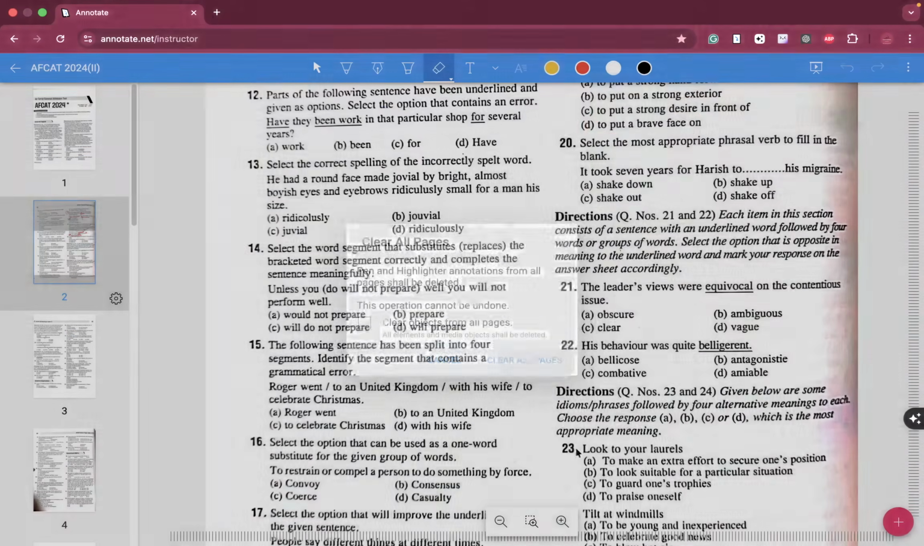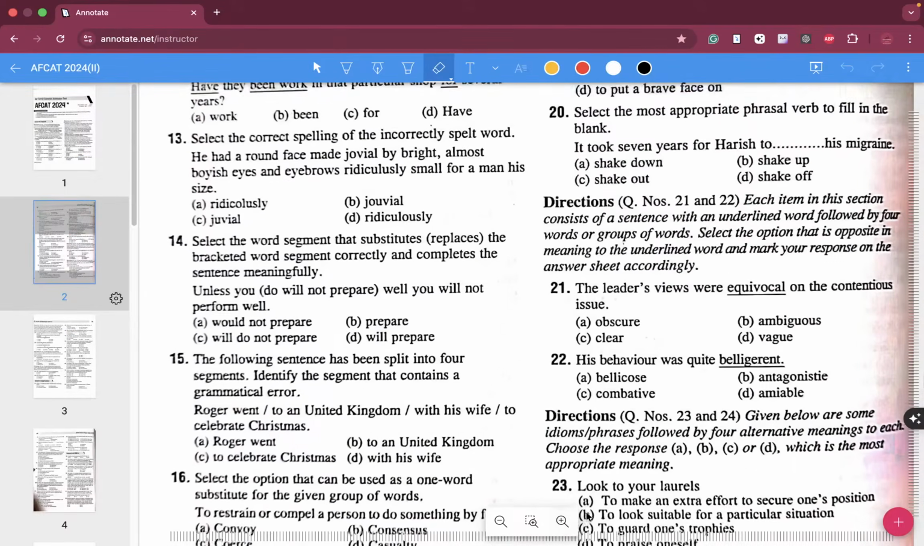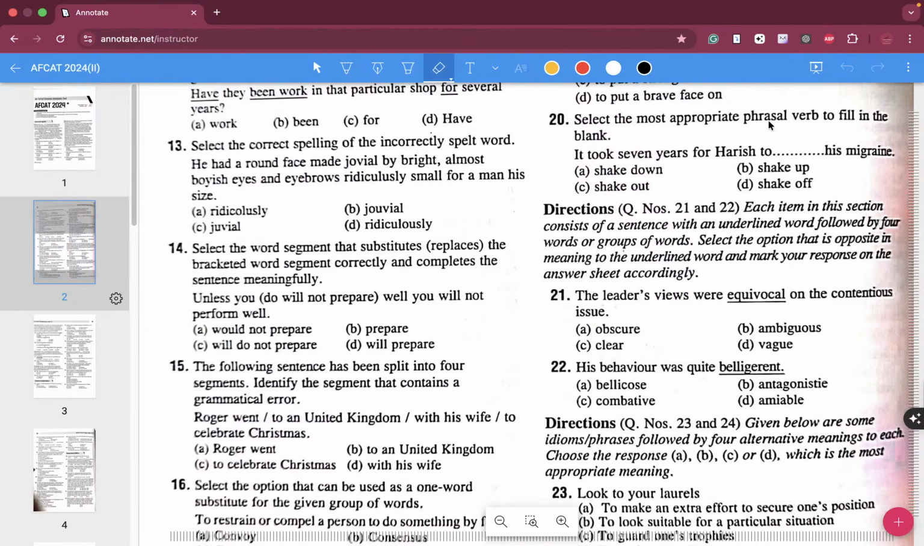Now how about question number 20? What do you guys think? Select the most appropriate phrasal verb to fill in the blanks. It took 7 years for Harish to shake down, shake up, shake out, dash migraine. Migraine is a type of very intense headache over here.